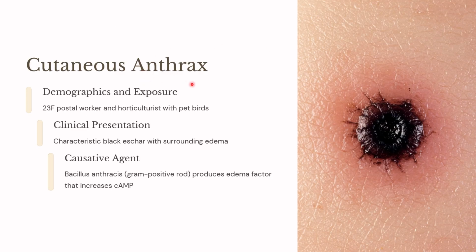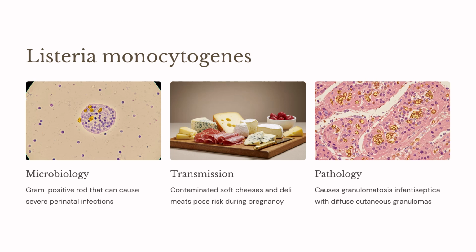What about anthrax? It is mostly seen in those who handle pet birds. It is almost similar, with a characteristic black eschar with surrounding edema. The anthrax organism is also gram positive, similar to Clostridium perfringens, and it produces an edema factor that increases cyclic AMP.